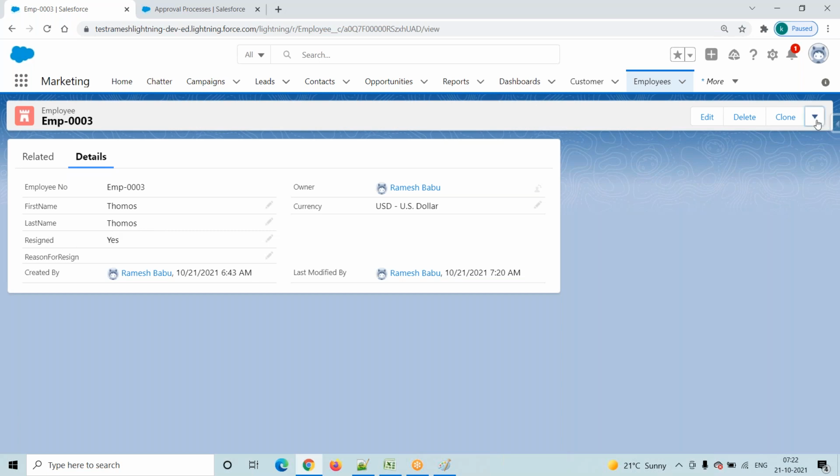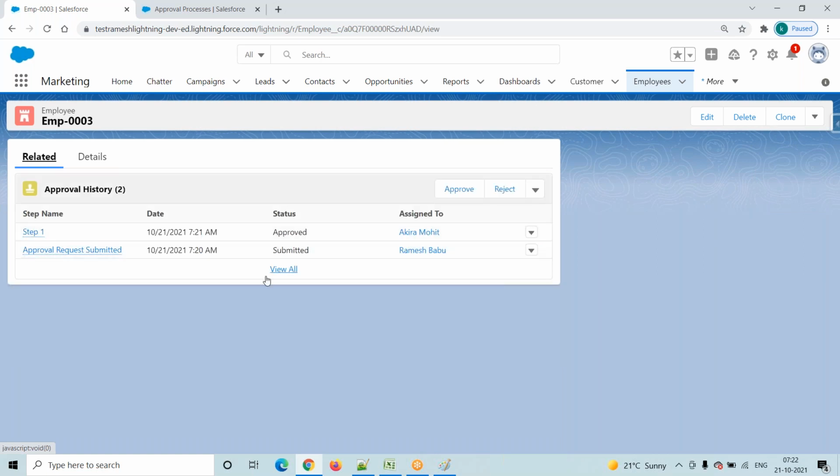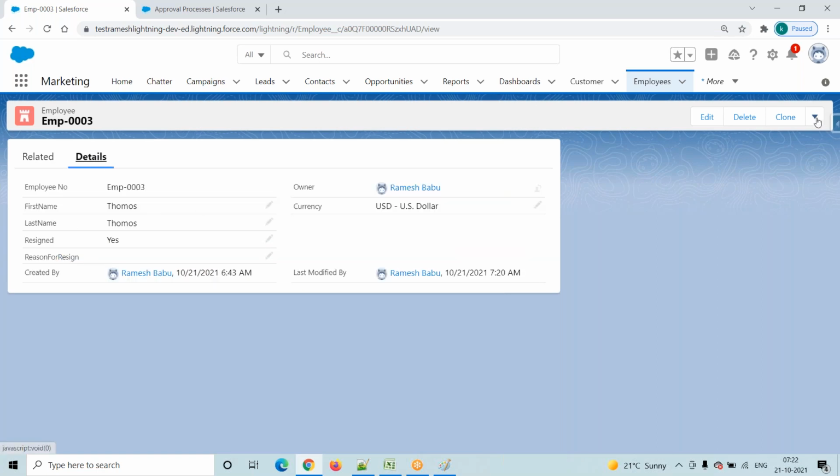Then how did he send his resignation information? By using the submit for approval button. Then what happened? It went to Akira Mohit. Akira Mohit approved, so the overall status is approved. Here you have to observe there is no submit for approval button because the record process has completed.